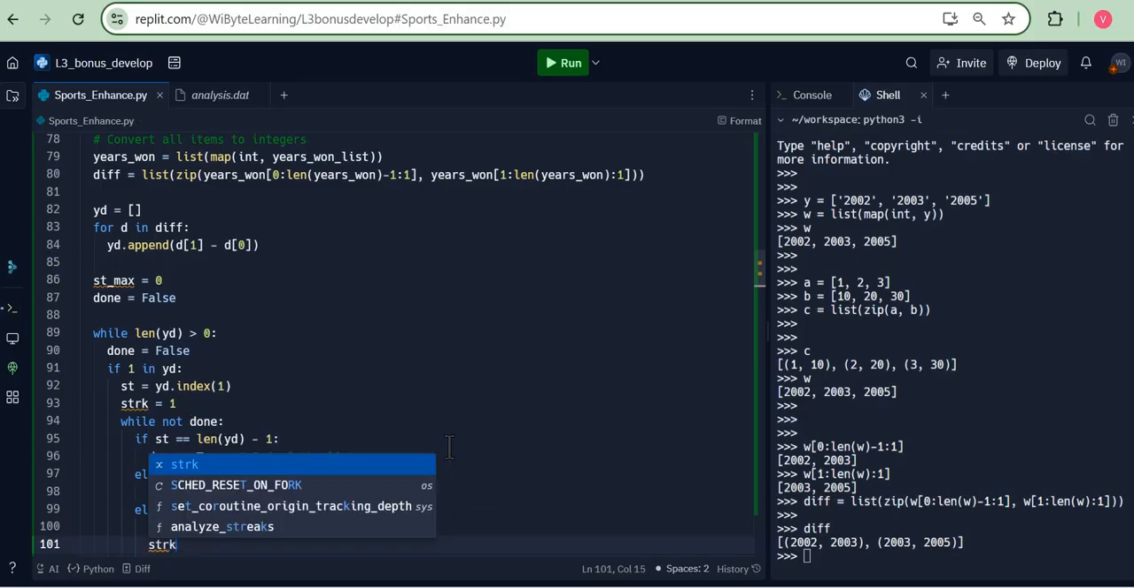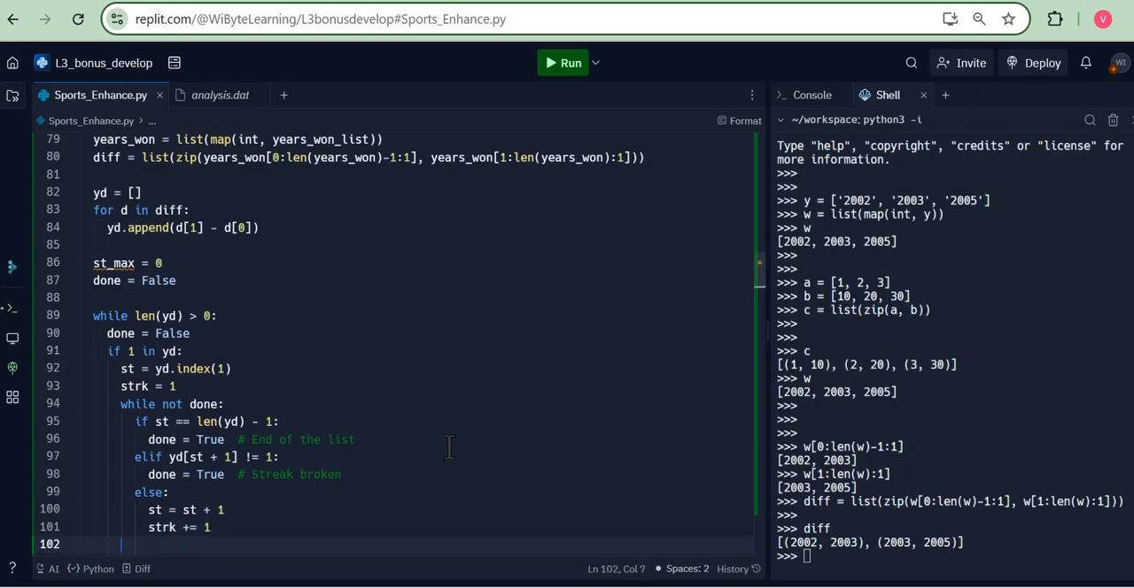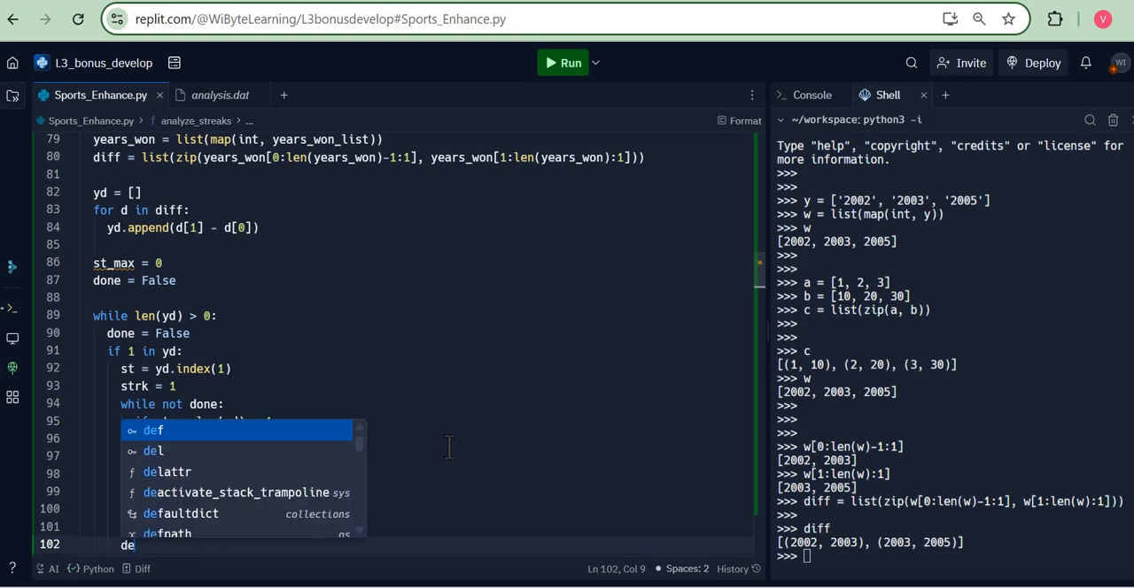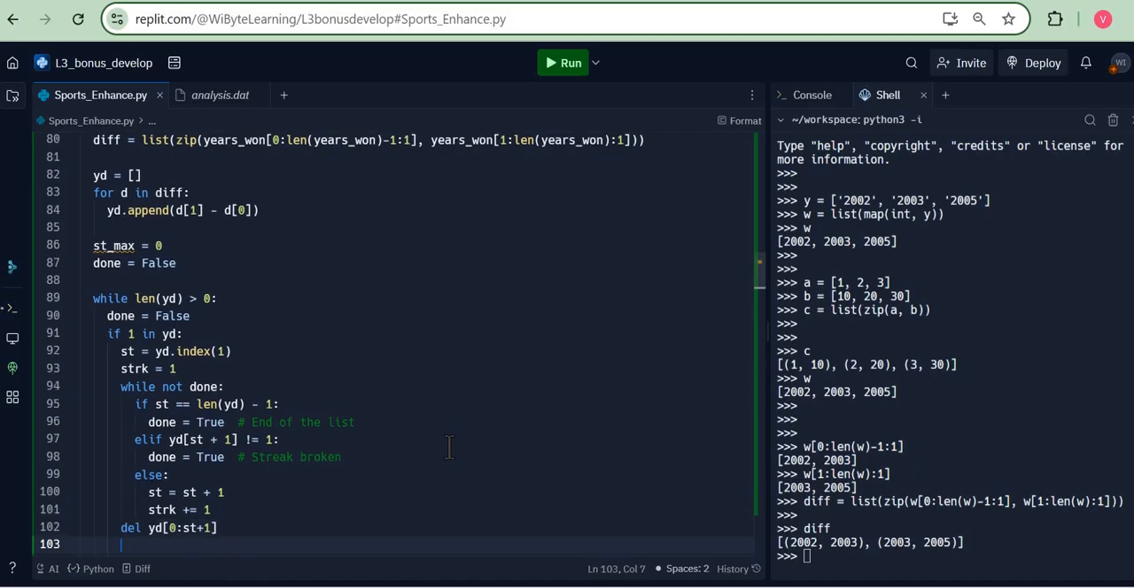So I'm just going to say strk plus equal to 1, which is the same as saying streak equals streak plus 1. Now remember, having done this, once I get out of my inner loop, so be very careful with the indentation, I'm going to remove some part of the list yd. So I just say delete yd 0 to st plus 1. Now think about it. I want to remove it until the st, which is kind of like a pointer to this list.